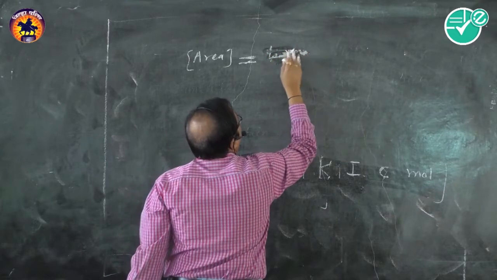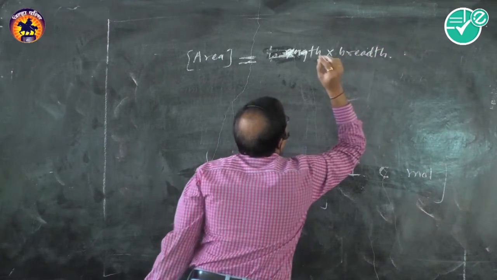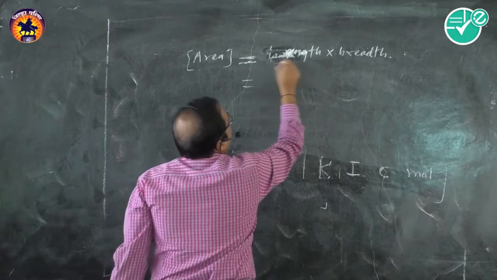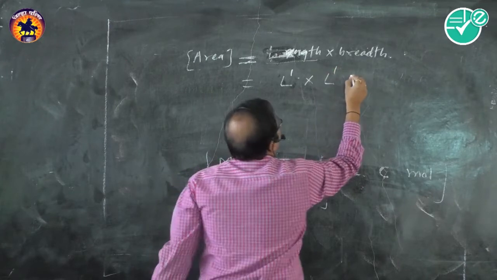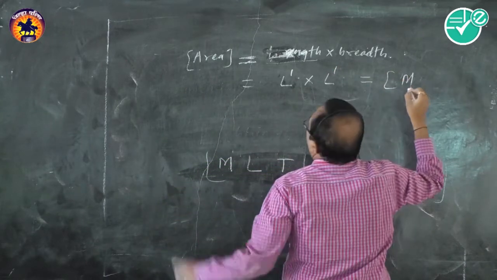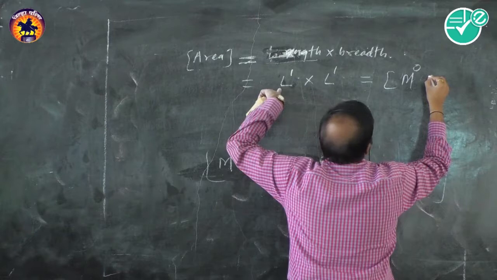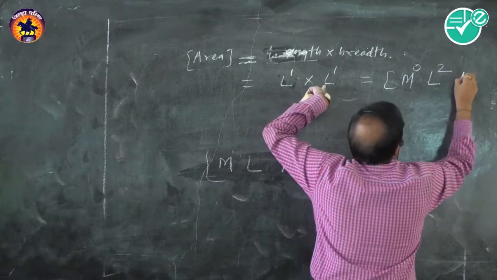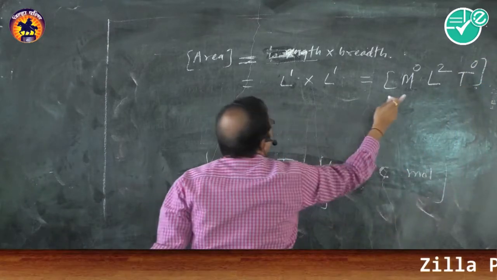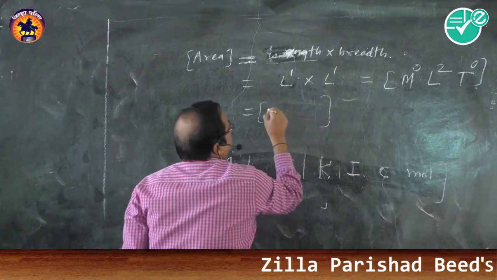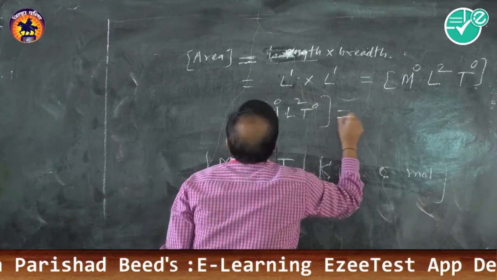It is length into breadth. So in this, length means L raised to 1, again breadth means L raised to 1. So the dimensions are M0 L2 T0. Is the mass quantity included in the area? No, it is independent of mass, so mass raised to 0, L raised to 2. Is it depending upon time? Not at all. Therefore, T raised to 0. These are written in square brackets. These are the dimensions of area.